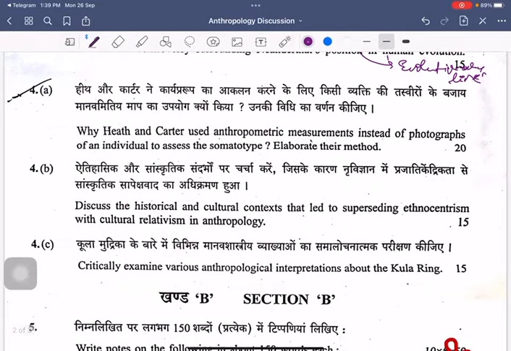And moving on to the last question for section A, we see that it is asking why Heath and Carter used anthropometric measurements instead of using photographs to assess the somatotypes. Elaborate their method. They're asking about the Heath and Carter method.